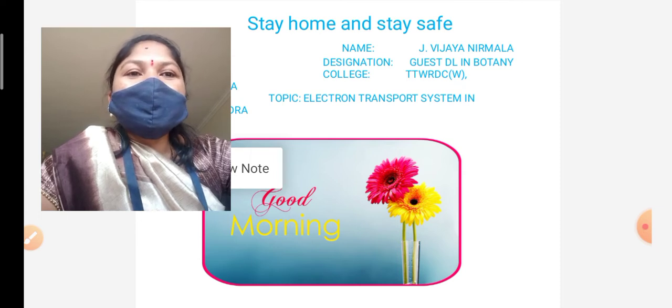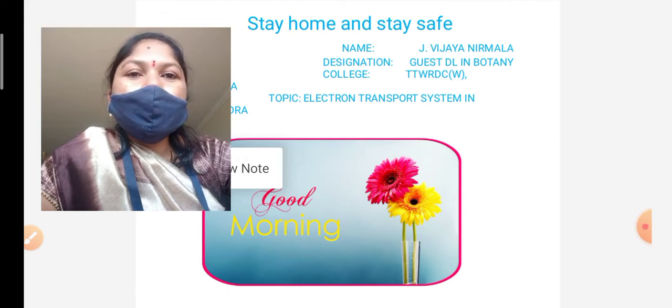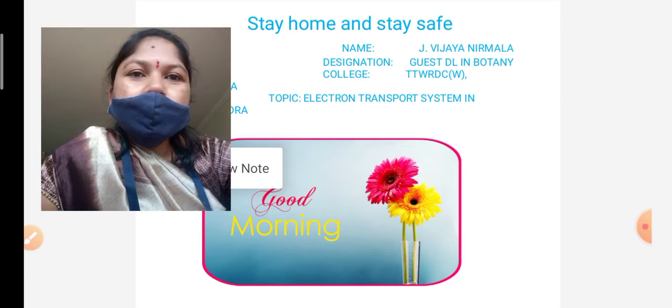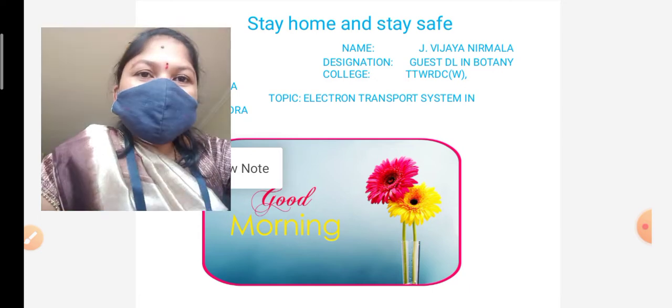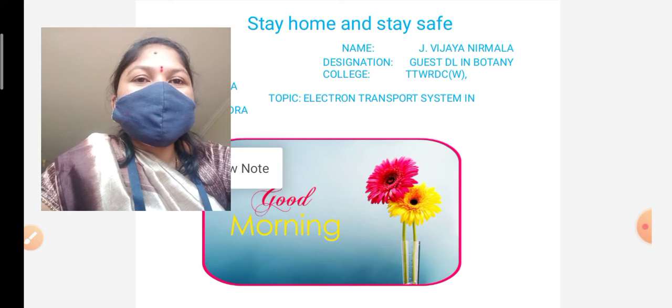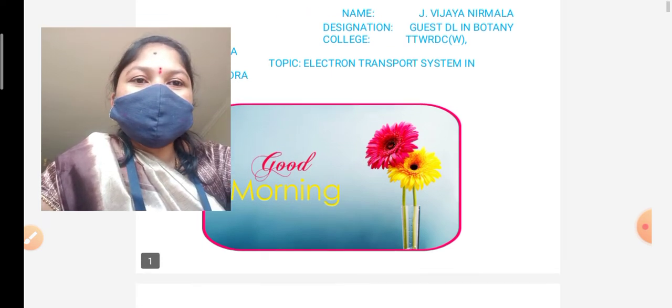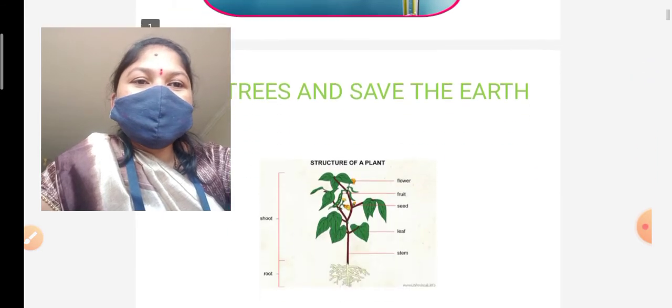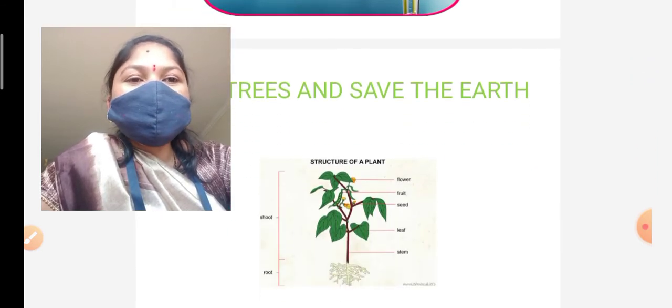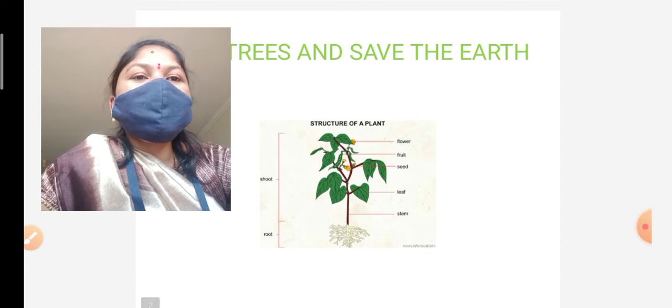Okay. So, in this class, I am going to discuss one of the major important metabolic activities carried out in plants, that is photosynthesis, and the second one is respiration. Those two metabolic activities are carried out in plants.